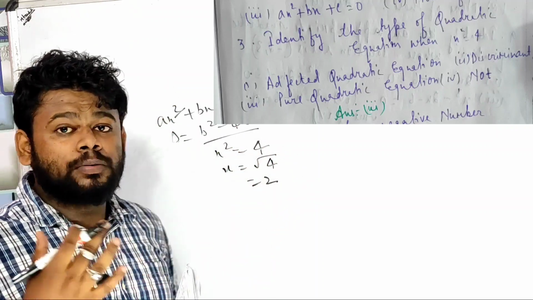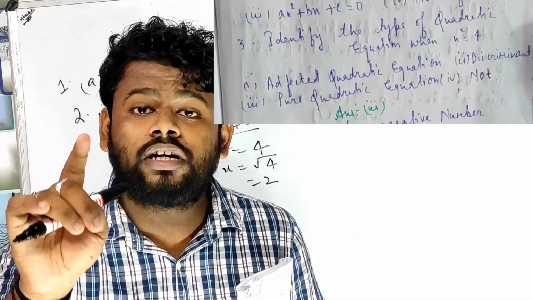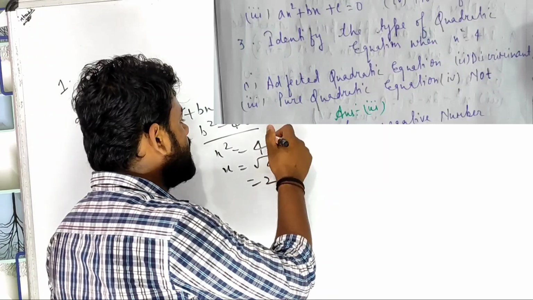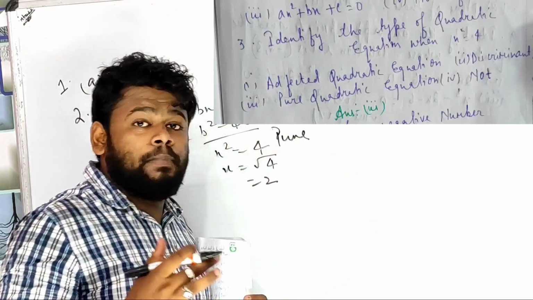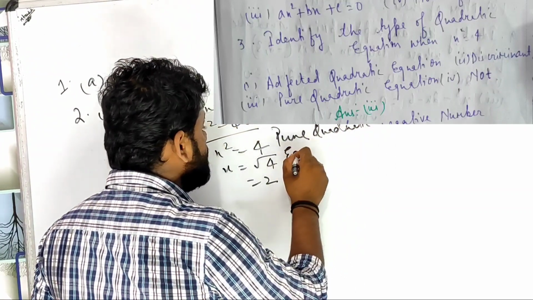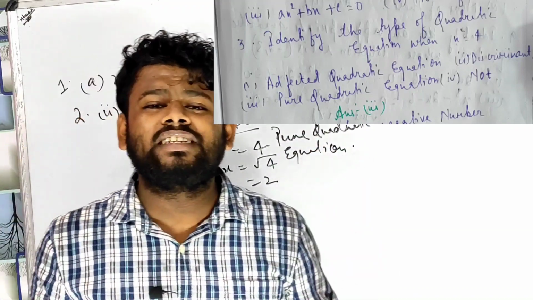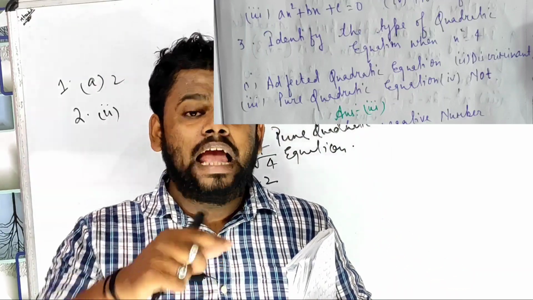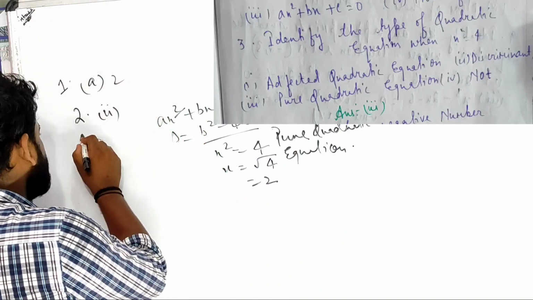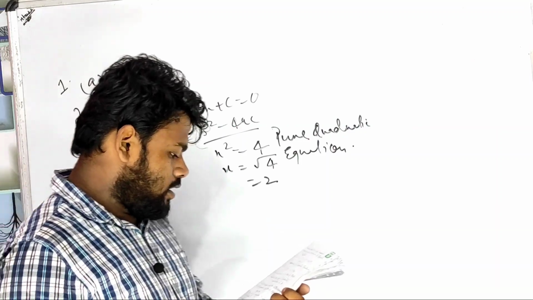So when it becomes a root of a quadratic equation like this, it is known as a pure quadratic equation. If an equation mentions a root like this, that means it is known as a pure quadratic equation. Maximum students might not know about this pure quadratic equation. Remember, pure quadratic equation. This is a very important topic, right? Please do not ignore this. Who knows whether this type of question will come in the exam? You are new, even I am new. Not only we, everyone is new to the first semester one examination. So you should not ignore a single point. The answer for number 3 is option 3, pure quadratic equation.